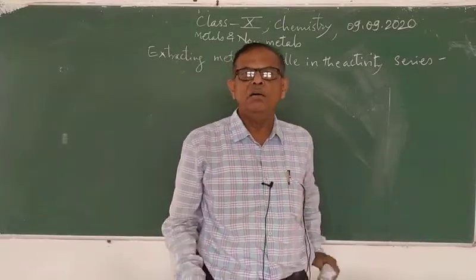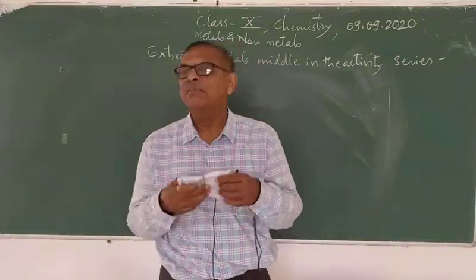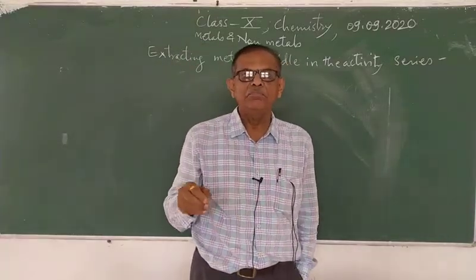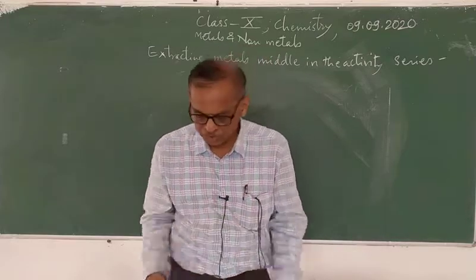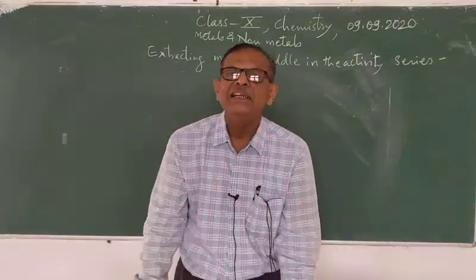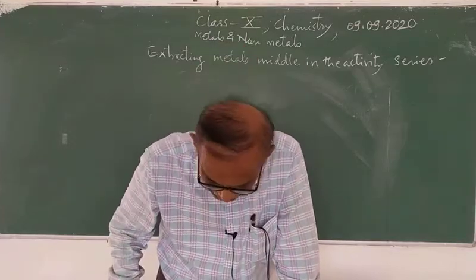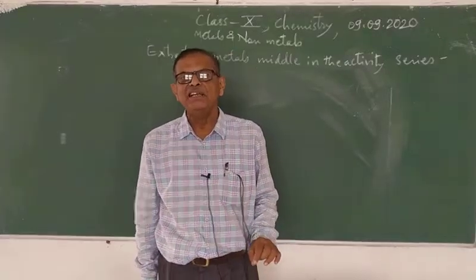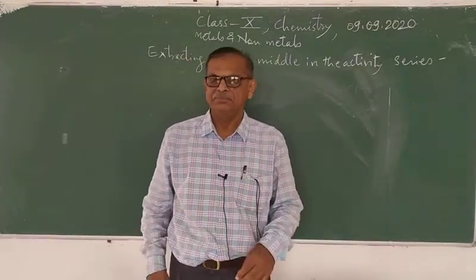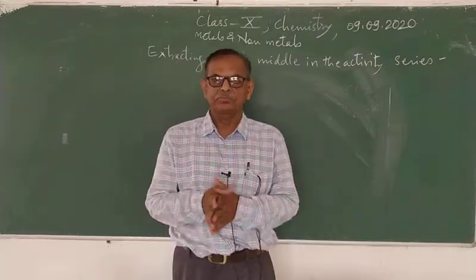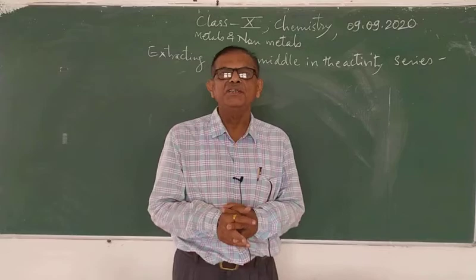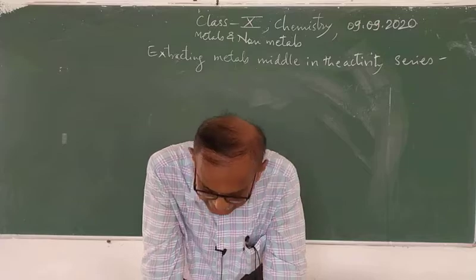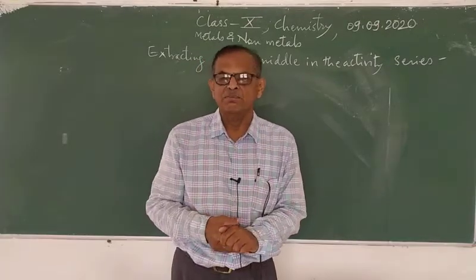Now the metals which are in the middle of the activity series are zinc, iron, lead, copper, etc. These metals exist in nature as their sulfides and also as carbonates.